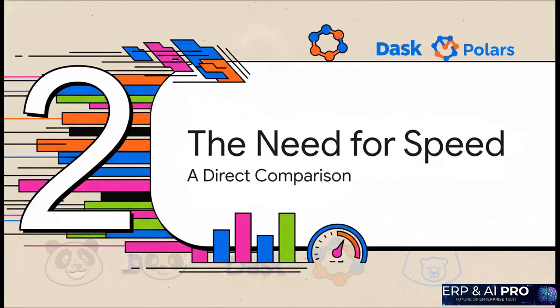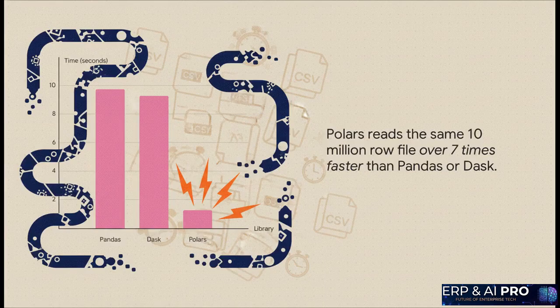All right, you've met the contenders. Now it's time for the main event. Let's see how they handle a simple, everyday task, reading a big file. Let's talk speed. Whoa. Okay, just look at this. We're reading a pretty hefty CSV file, 10 million rows. Pandas comes in at just under 10 seconds. Dask is right there with it, but then look at Polars. A little over 1 second. That is not a small difference. That's the kind of speed you feel instantly.